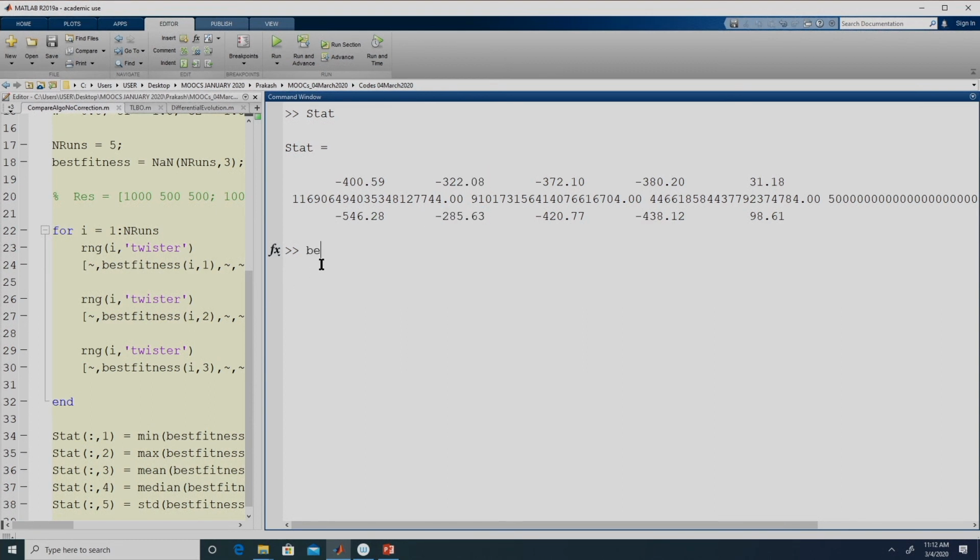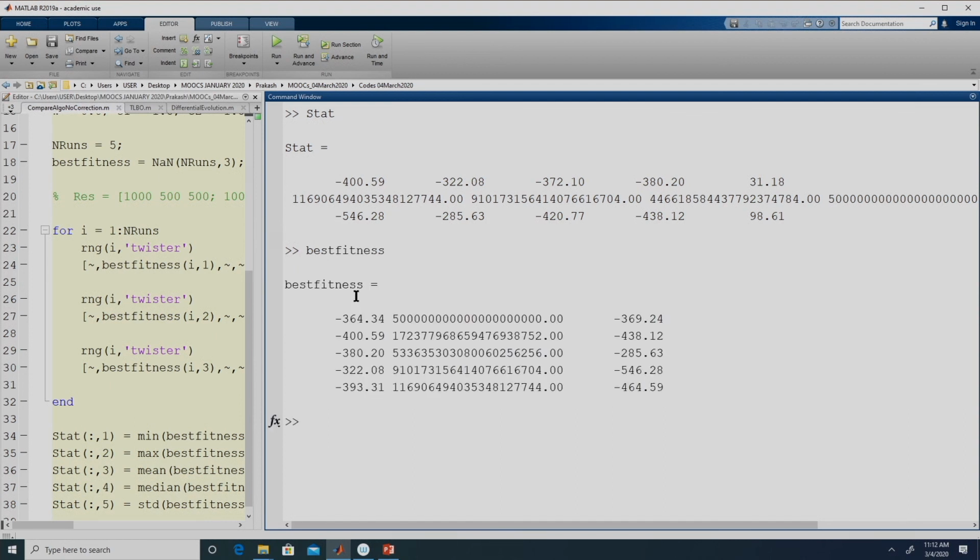So we can actually look at this best fitness. These are the results of the 3 runs. The first column indicates TLBO, the second column indicates DE, the third column indicates particle swarm optimization. In this case the best value was minus 400.59 and the worst is minus 322.08, whereas the worst in this is minus 285.63.